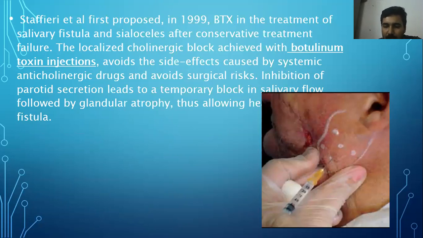A 27 gauge needle with 0.1 cc syringe is used for giving botulinum A toxin injection. Intradermal injection with a strength of 2.5 unit per 0.1 cc is given. 3 to 4 points are indicated before starting the procedure with a minor starch iodine test. They give every 0.4 cc. Total 40 to 100 units of botulinum A toxin can be given.